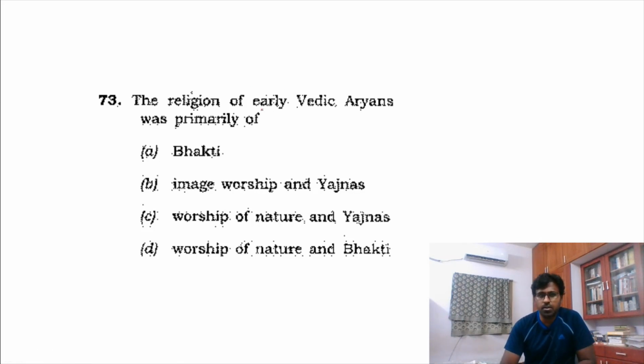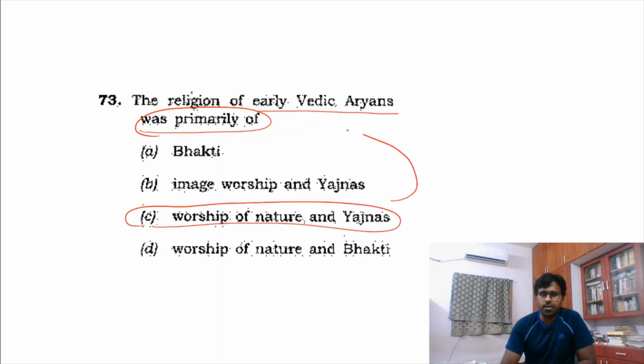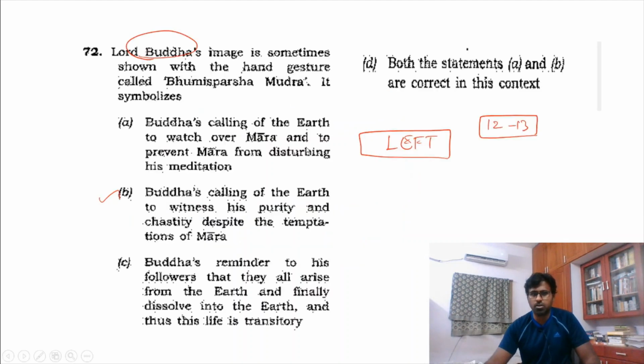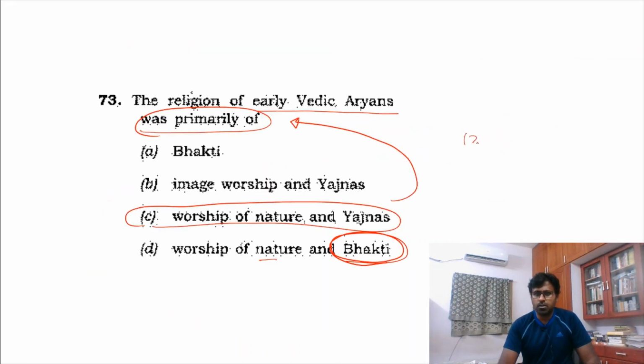See this, the religion of early Vedic Aryans, it's a very simple thing: worship of nature and yajnas. In the early Vedic period, NCERT clearly gives no image worship, no bhakti. Here nature worship is there, but there is something called bhakti, and there was nothing called bhakti. It was about yajna and nature worship. And hence, 12 questions we have found.